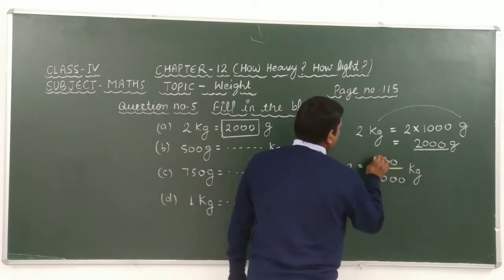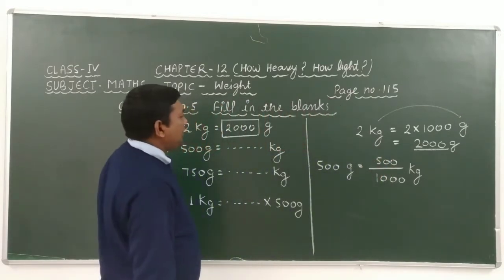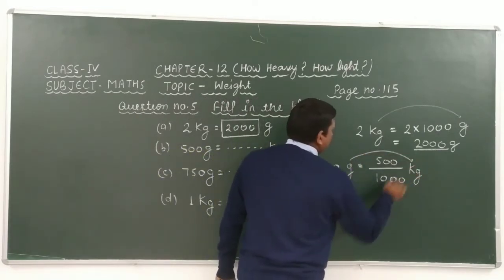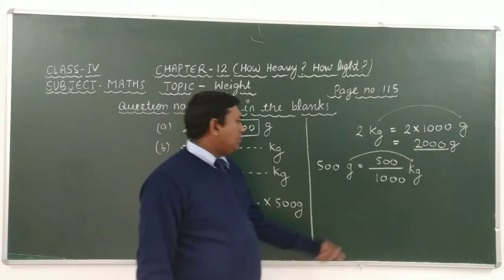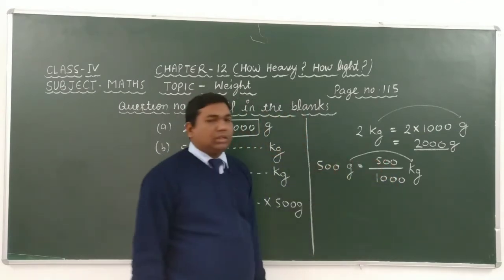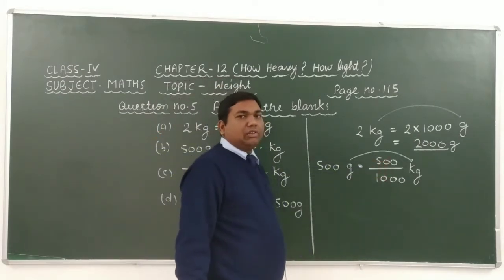It means that if we have to convert gram into kilogram, then we divide by 1000. After solving this we get the answer of this question.